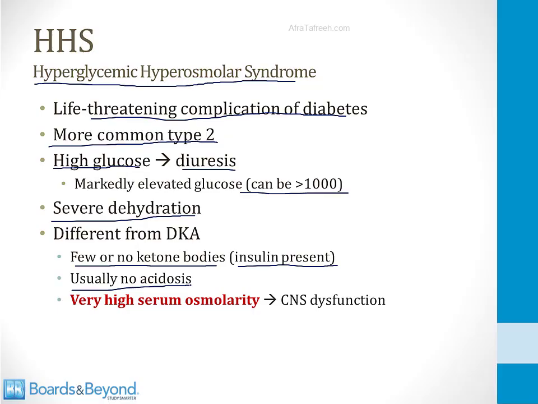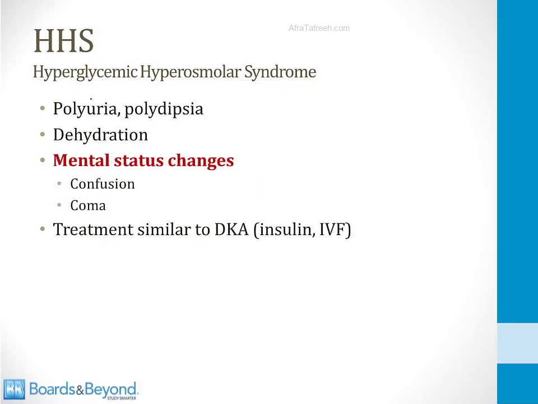What does happen in HHS is that the glucose level gets so high that there is very high serum osmolarity, and this can lead to CNS dysfunction, which is much more characteristic of HHS than DKA. The symptoms of HHS are polyuria and polydipsia from the high blood glucose levels. This leads to dehydration, and then there are characteristic mental status changes like confusion and coma, and the treatment is similar to DKA with insulin and IV fluids.